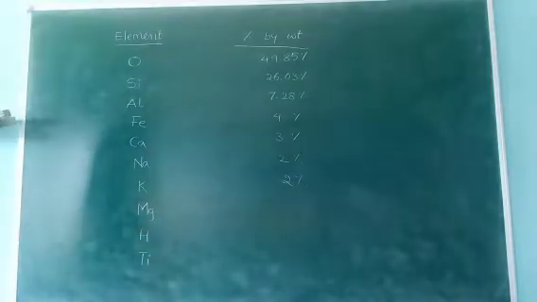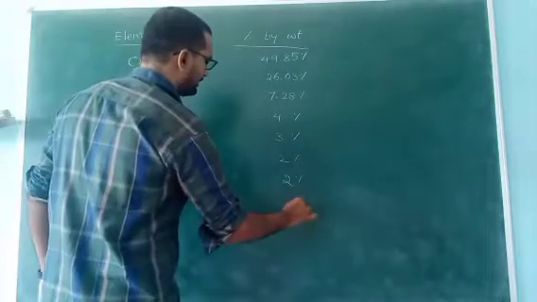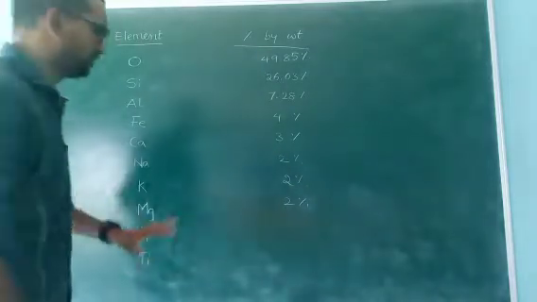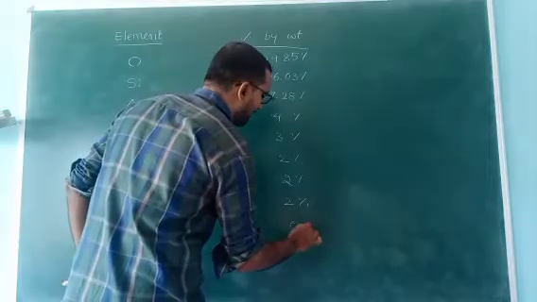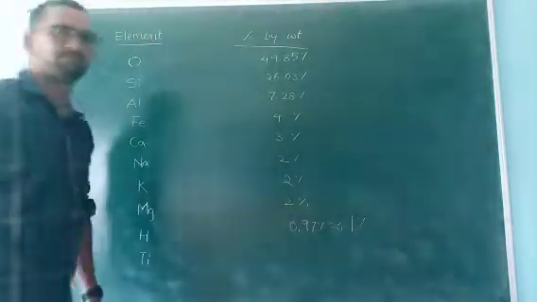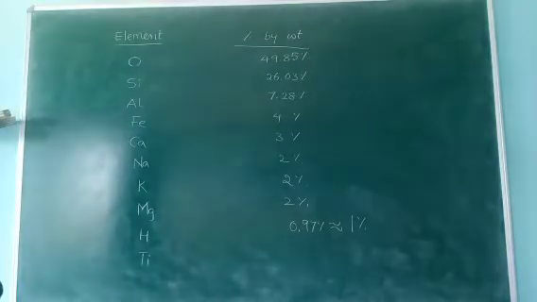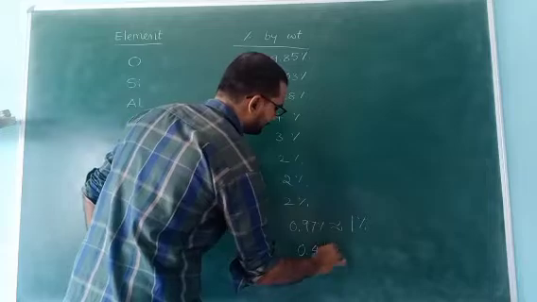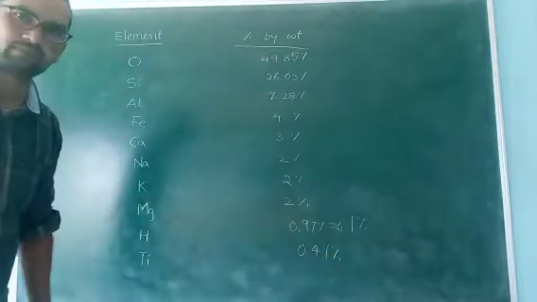Magnesium also 2 percentage. Hydrogen is less than 0.97, so approximately 1 percentage. Titanium 0.41 percentage.